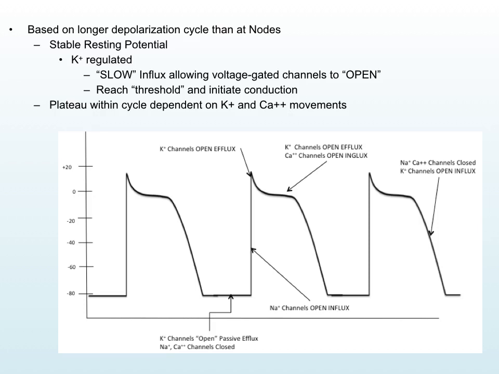This prolonged depolarization moment is based off of the ability for efflux, or exiting, of potassium, and this is where having excessive potassium within the plasma and within the interstitial fluids can disrupt cardiac functions, leading to an inability to have efflux, exiting of the potassium, due to diffusion principles. Because remember, we're always going to diffuse from high to low. And so if all of a sudden we have too much potassium on the extracellular side, we're not going to be able to have this repolarization plateau that we see, and it's going to lead to a loss of normal kinematics within the heart.